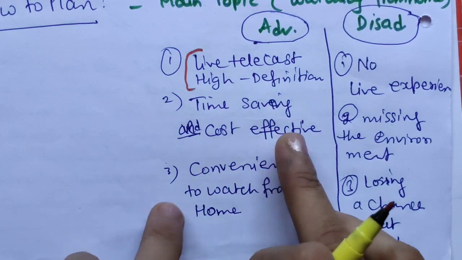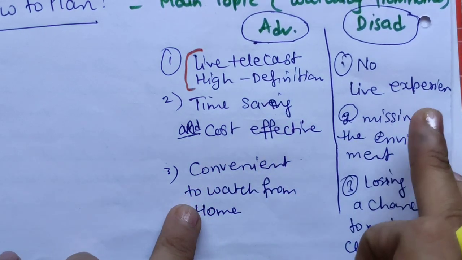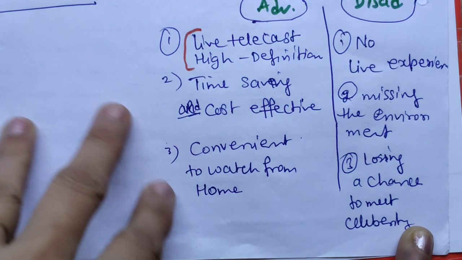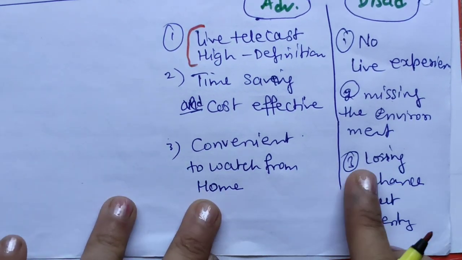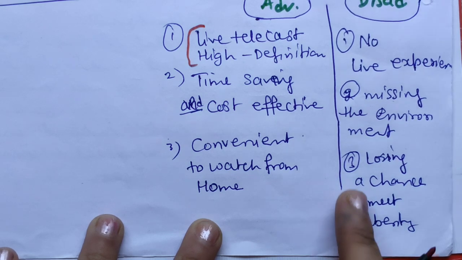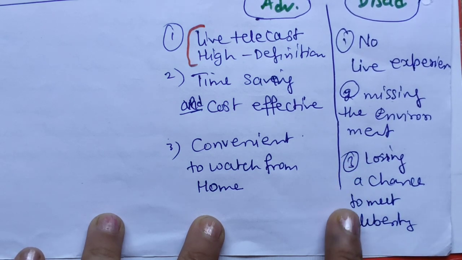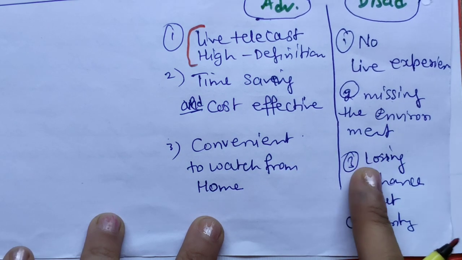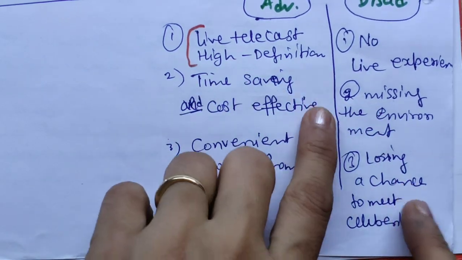Okay, so all programs will look like the same kind of thing. And of course sometimes there may be a chance to meet a famous personality, and it means you are going to lose a chance to meet a celebrity if you are not attending the live program. So these disadvantages we can explain.